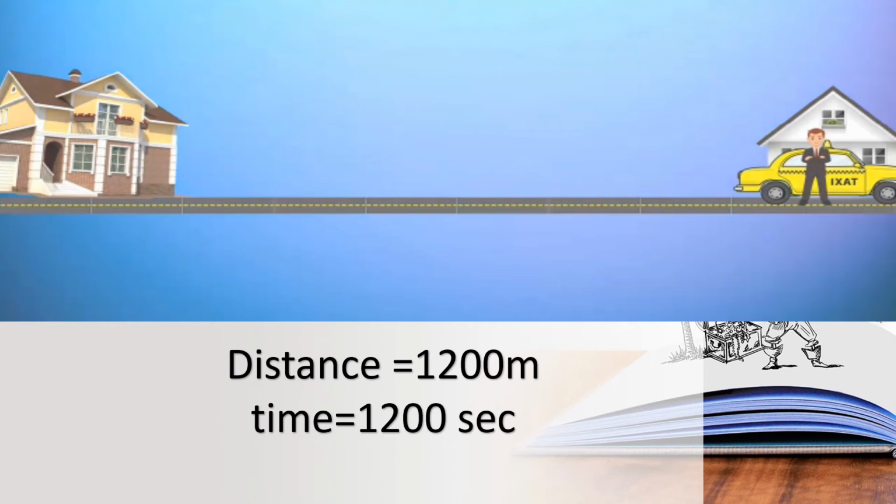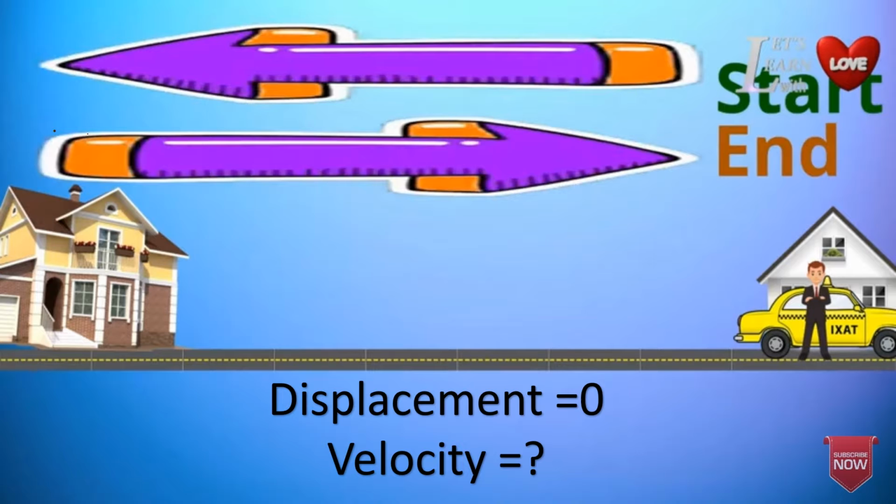And my question is, what is the velocity? I have already said the starting point and the ending point is the same. This man had started his travel from his house, visited his friend, and again came back to his house.